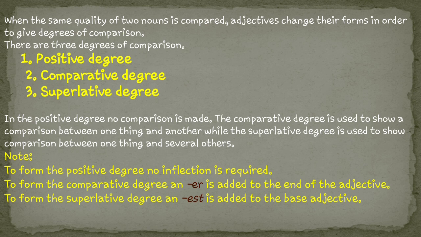So take those words like old, we'll take the example of old. Old cannot be broken, means we cannot say o and ld, we cannot break this word old. So this word old has only one single syllable. So adding er to this word old will give you the comparative form older, and if you are adding est, oldest, this gives you the superlative form. So all these words which have only one single syllable can take er to form the comparative form, and est can be added to these words to form the superlative form.